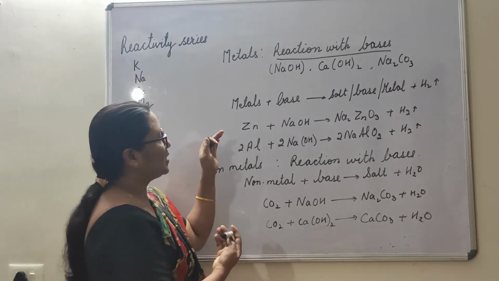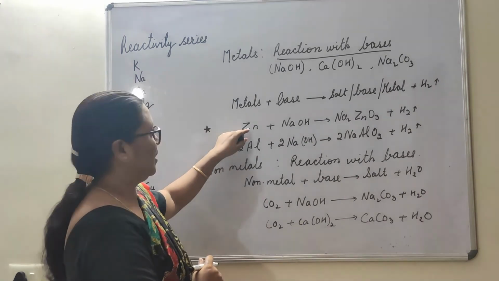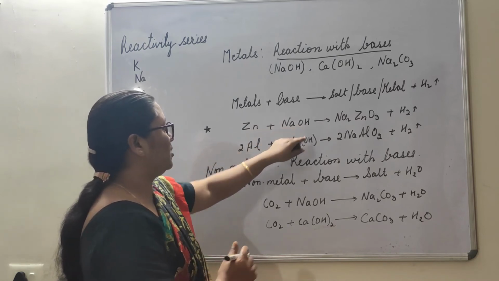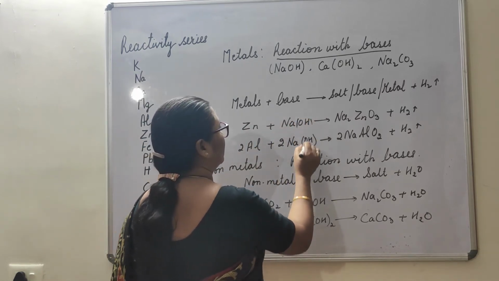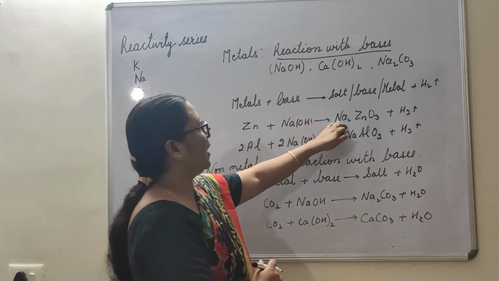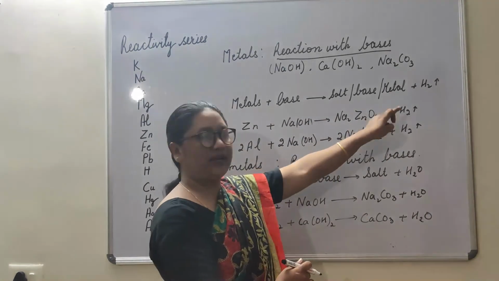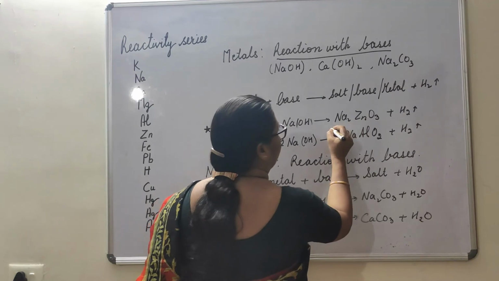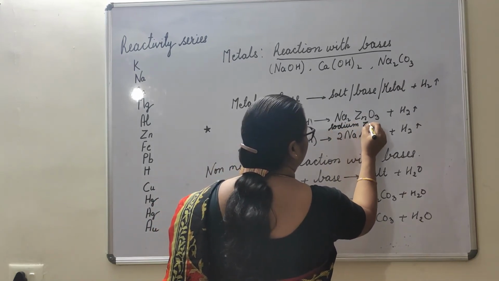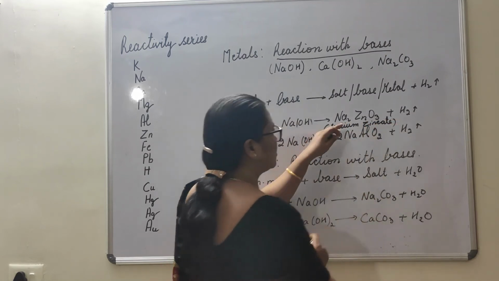So let's see the reaction of a metal. Suppose we take zinc. When zinc reacts with sodium hydroxide, NaOH, what is formed? Na2ZnO2 plus H2 gas is released. This is sodium zincate, that is a salt.